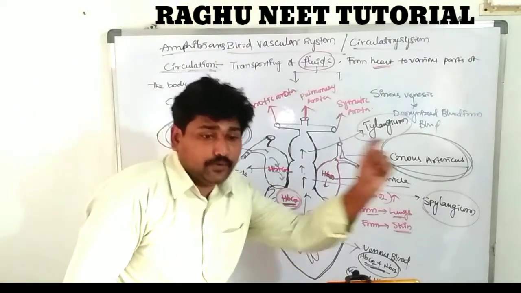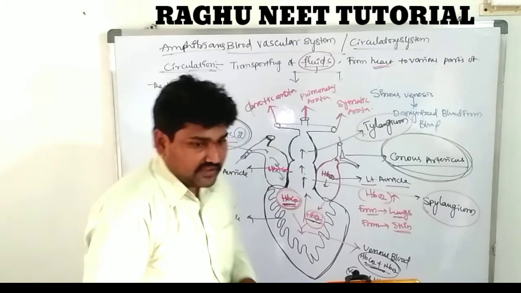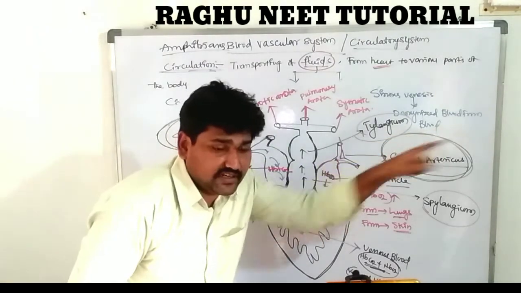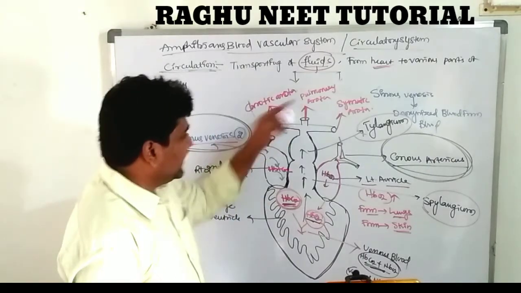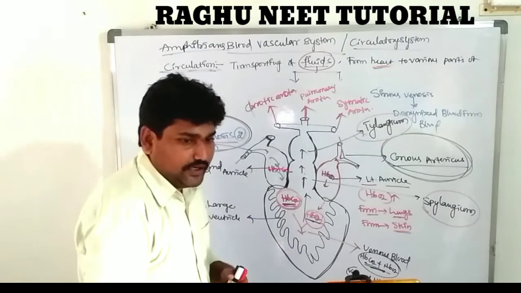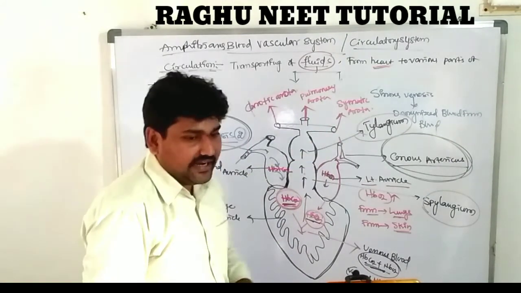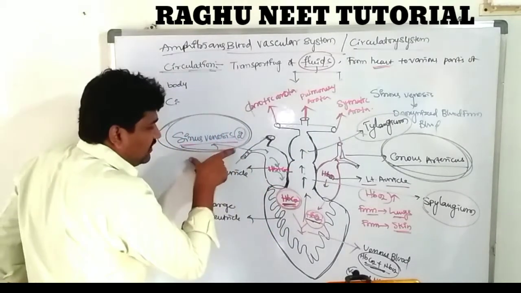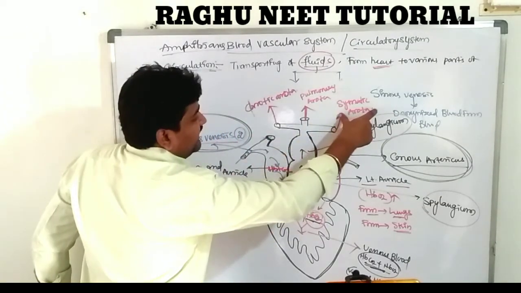Transporting of the blood into the cephalic region, head region. The carotid aorta is transporting of the blood into which region? Head region. Pulmonary aorta, it is transporting of the blood into lungs. Systemic aorta, it is transporting of the blood into various parts of the body. It carries the deoxygenated blood. It is transporting venous blood.